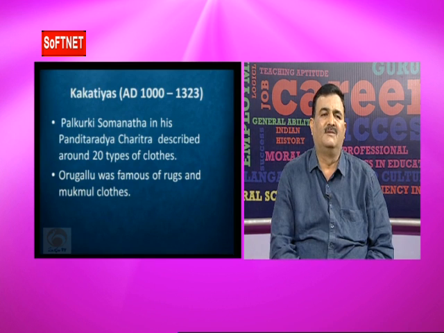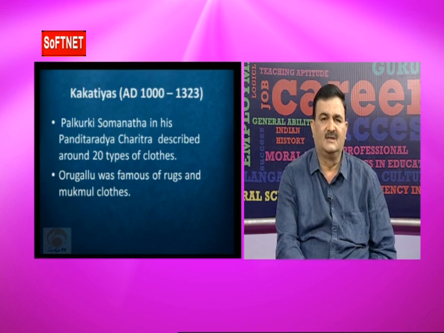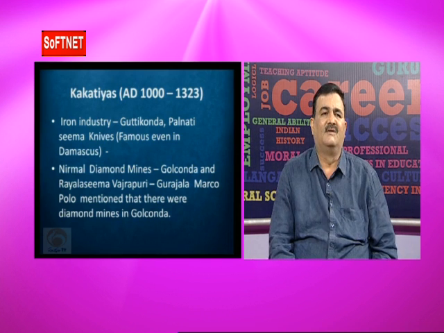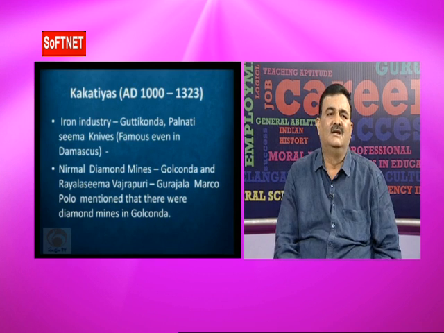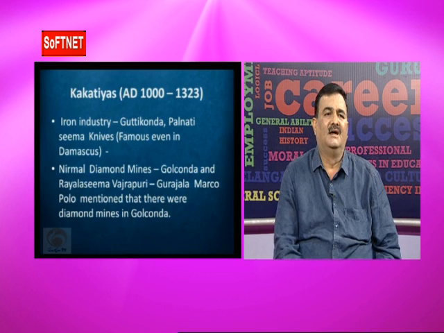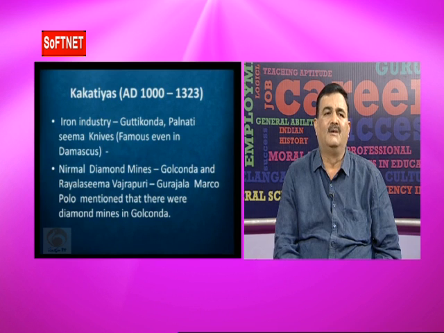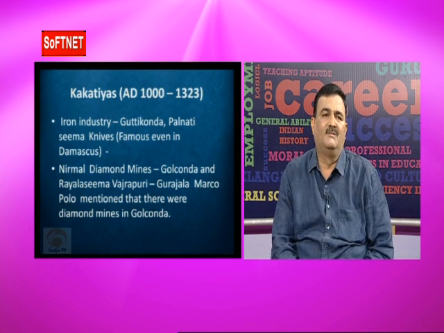So Orugallu was famous for rugs and makmal cloths. And the iron industry was also famous in those days. The iron industry was famous in Guttikonda, Palnati Sima, etc. Guttikonda was famous for the iron industry. Palnati Sima was famous for knives. And Nirmal was famous for diamond mines. Golconda and Rayalaseema were famous for diamond mines also.